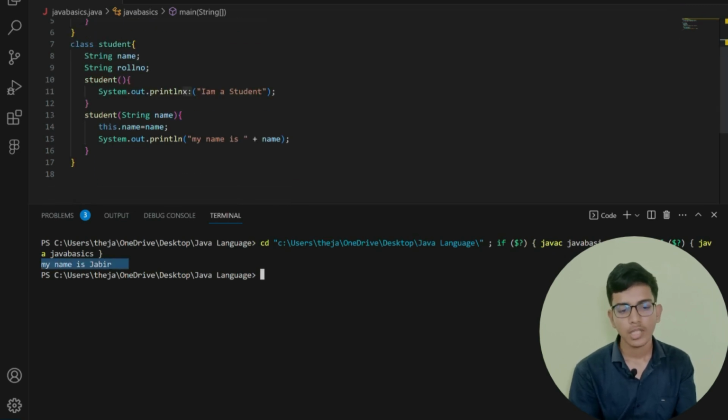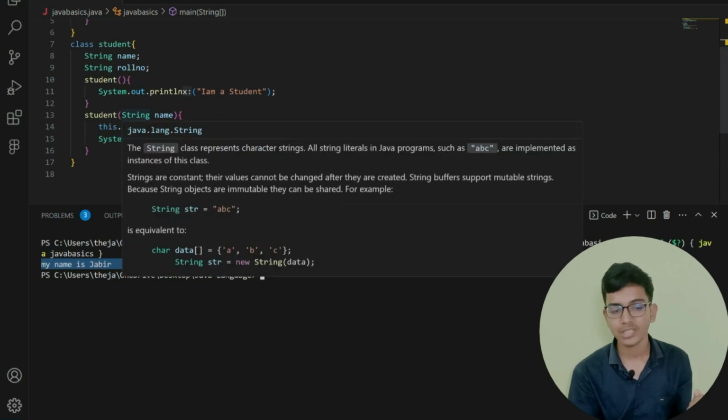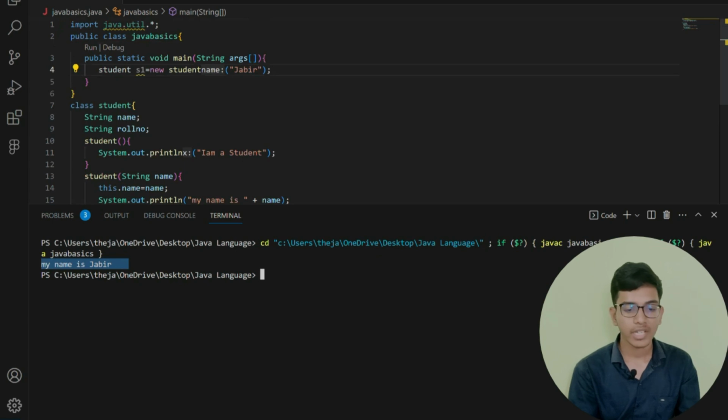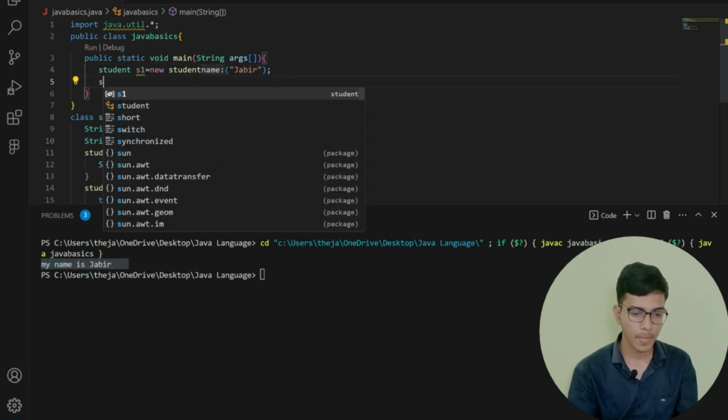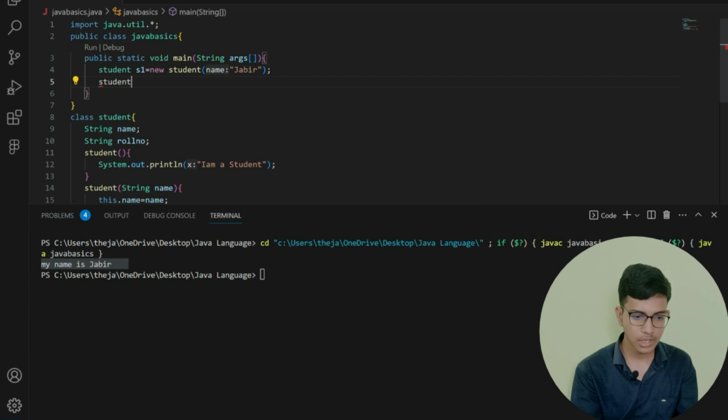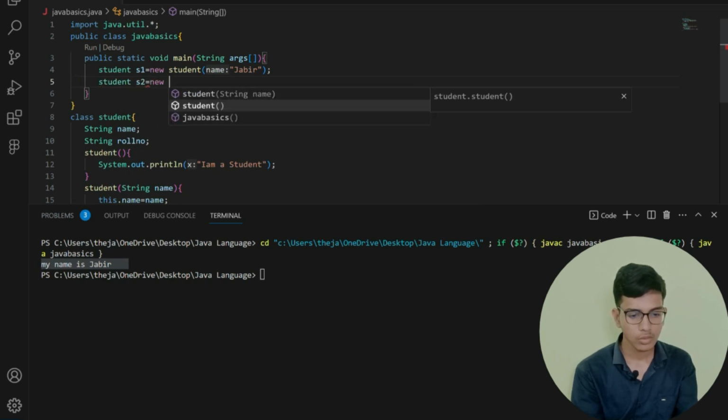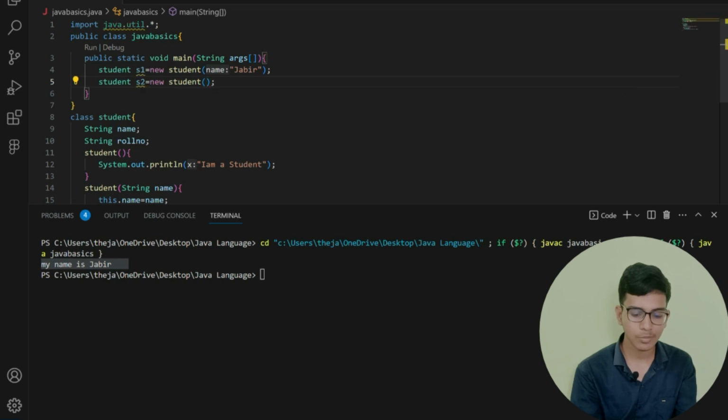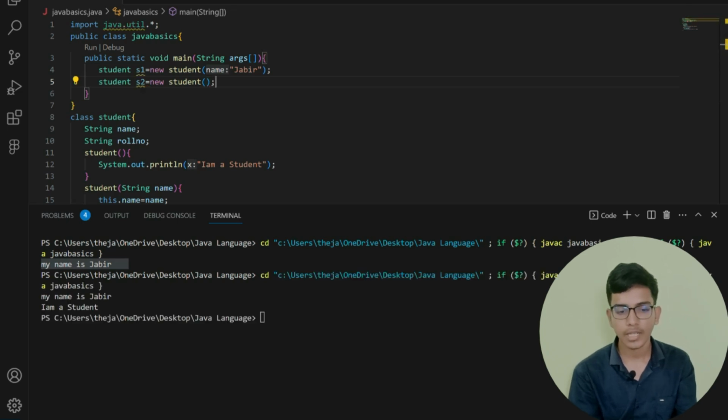So this is how we have created two constructors, that is, the first constructor without parameter and the second constructor with parameter. Now if I create another object, that is Student s2 is equal to new Student, and I am not passing anything as my parameter, then it will just print that I am a student. Here, my name is Sabir Hussain and I am a student. This is how the constructor works.